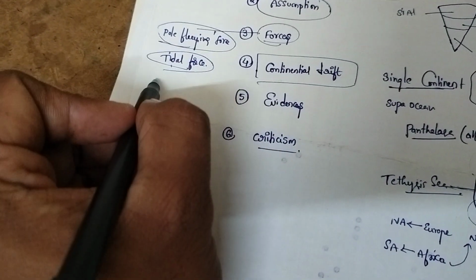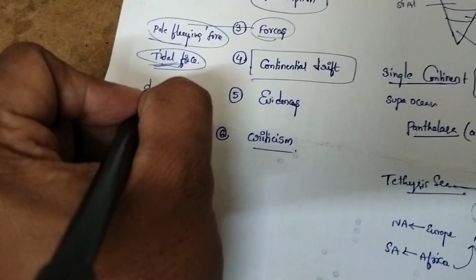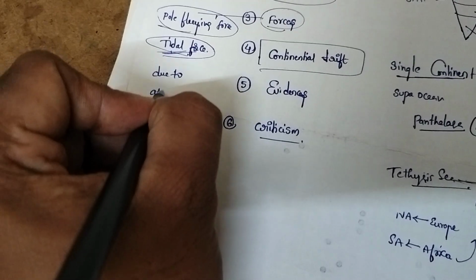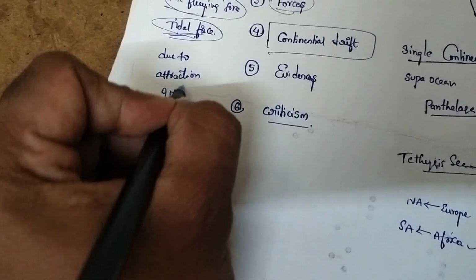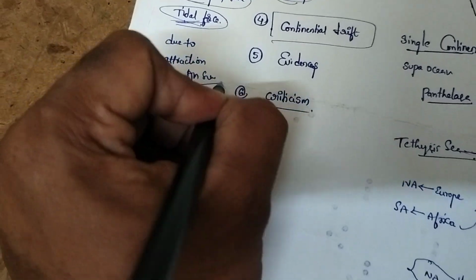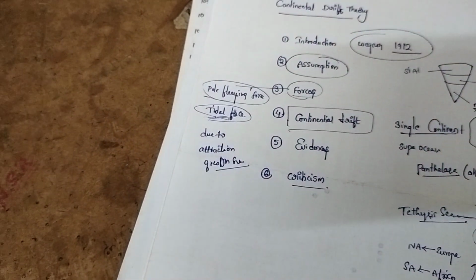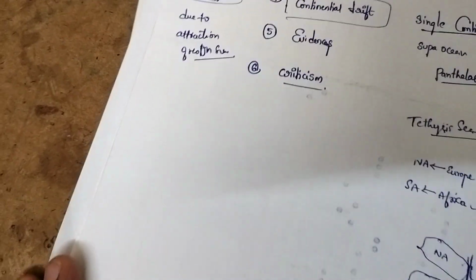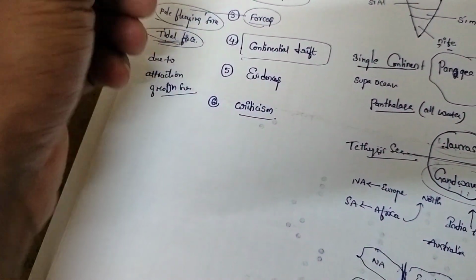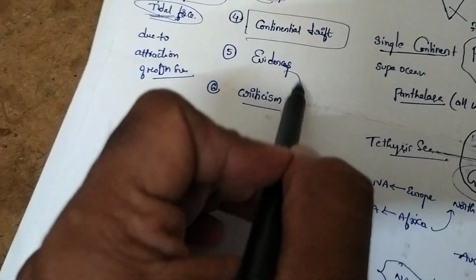The westward motion is due to the tidal force, due to the attraction of the moon and sun. But scholars disagreed with these two forces as the reason for drifting of continents, which I will tell in the criticism. These are the two forces based on which Wegener proposed that the drifting is happening.